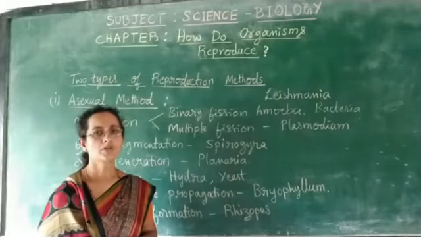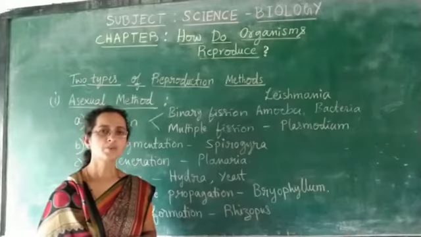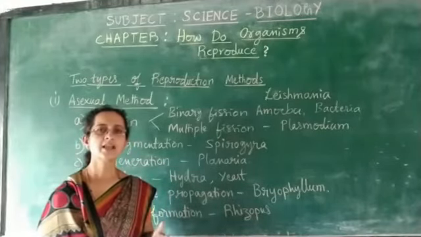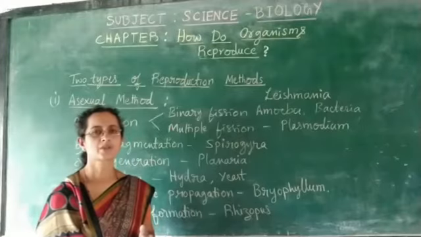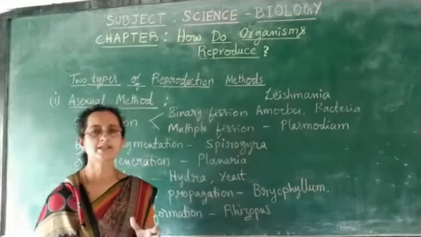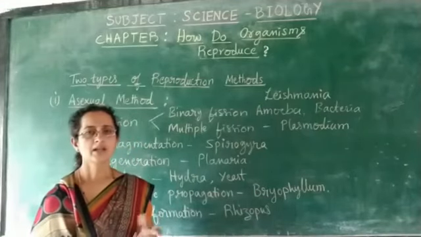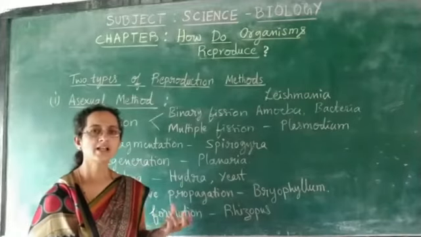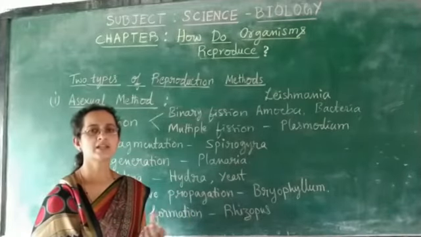What is reproduction? Reproduction is the process of producing new organisms which resemble their parental organism. Reproduction is of two types, asexual method and sexual method. Here the terms sexual and asexual refer to the male and female species of the organisms.